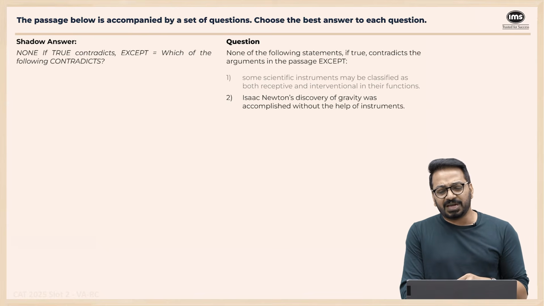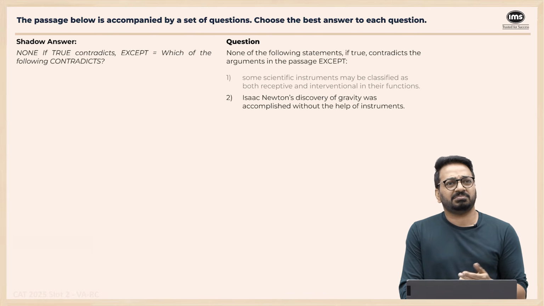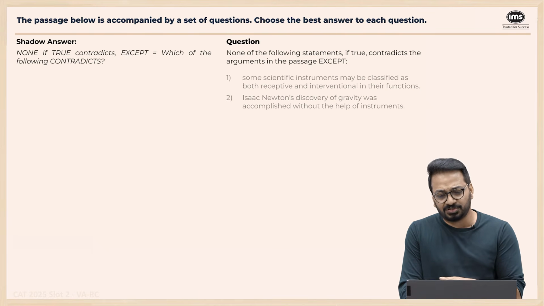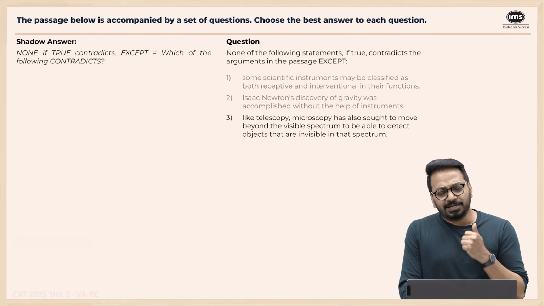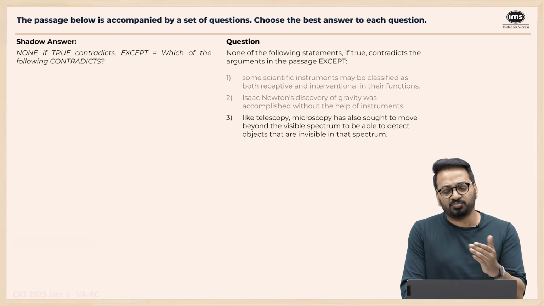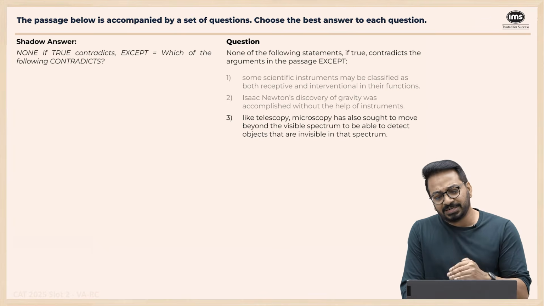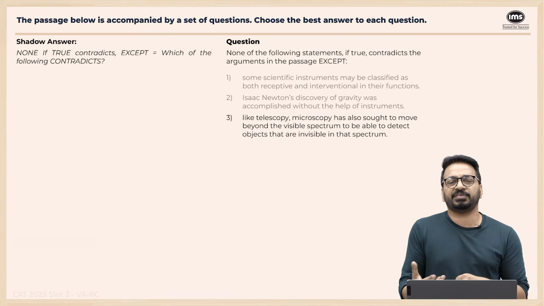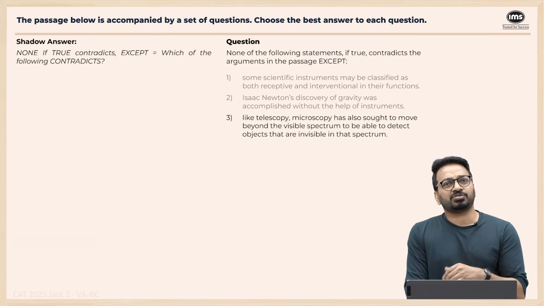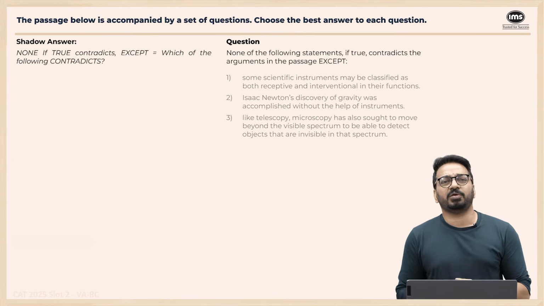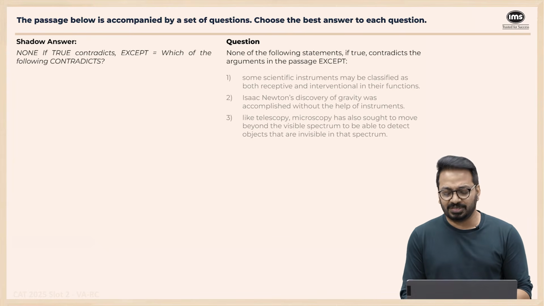Isaac Newton discovered gravity. The discovery of gravity was accomplished without the help of instruments. Yes, this was accomplished without the help of instruments. So this does not contradict the passage. This can go. Like telescopy, microscopy has also sought to move beyond the visible spectrum to be able to detect objects that are invisible in that spectrum. Yes, earlier everything is about what was visible. Now everything is about what was invisible. So this also does not contradict what is there in the passage. That also goes. If you reject 3 options, what you're left with is always the answer.